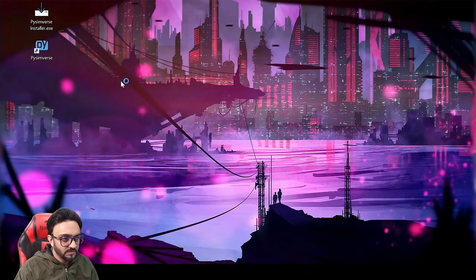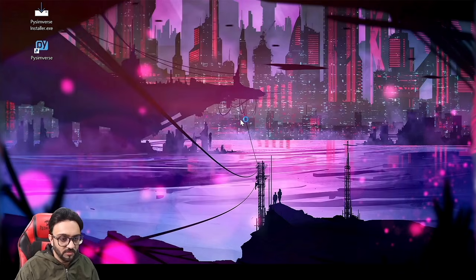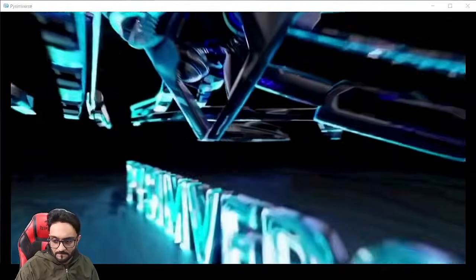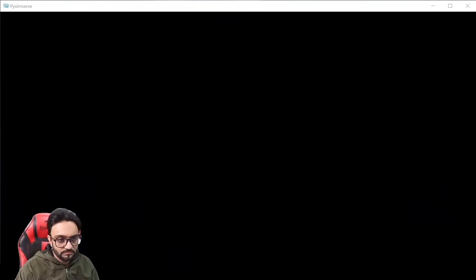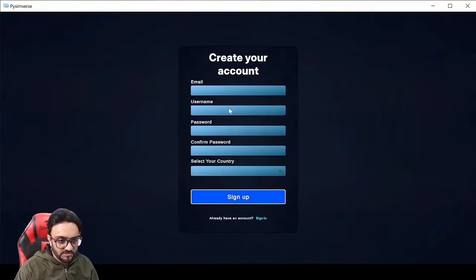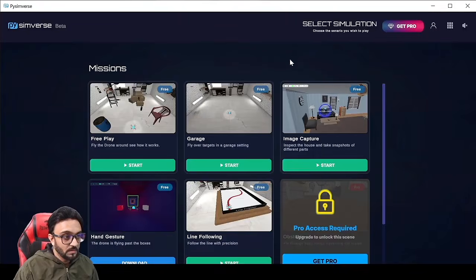Now we will open this up. First it will check if there are any updates, and if there are, it will say that you need to download. Once you have downloaded, you can press start. Okay, now we can log in. First of all, you'll go to sign up and sign up here. Once that is done, we will go ahead and sign in. So there we have it.